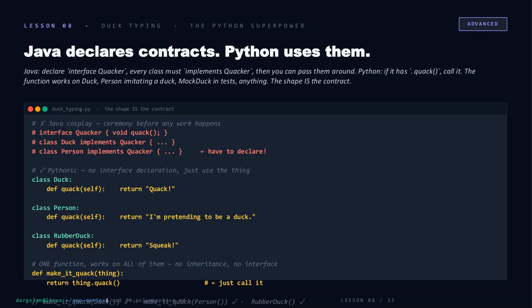In Java, before anything useful happens, you declare an interface, then every class has to explicitly implement it. Ceremony first, work later. Python skips all of that. Define a duck, a person pretending to be a duck, a rubber duck, none of them related, none declaring anything, and one function, make it quack, just calls .quack on whatever you hand it. The shape is the contract, that's it.